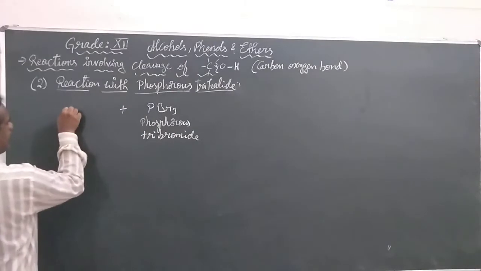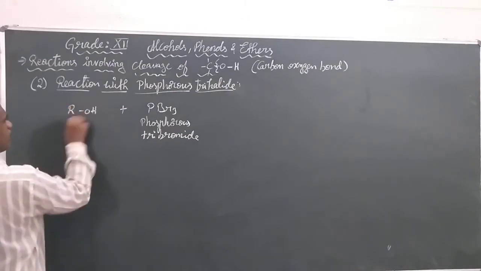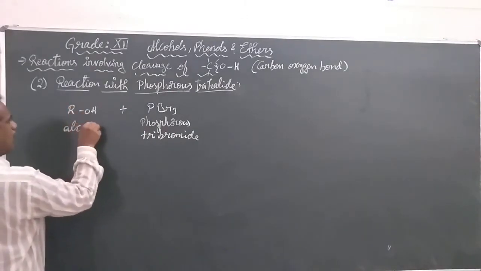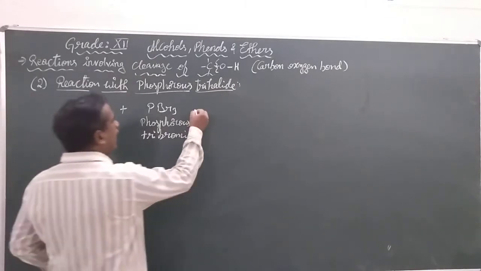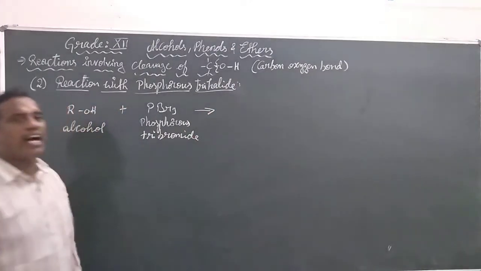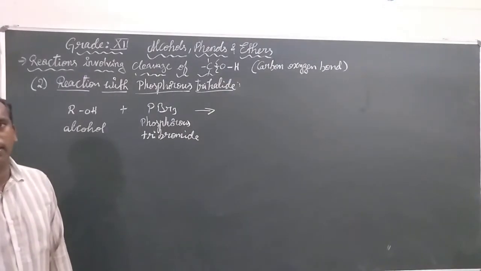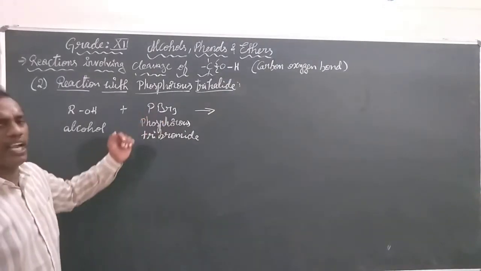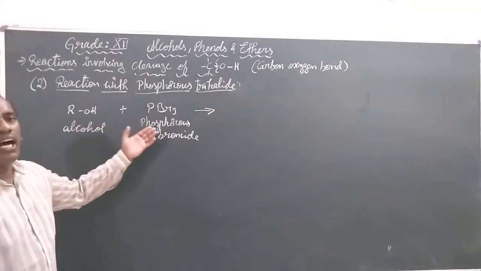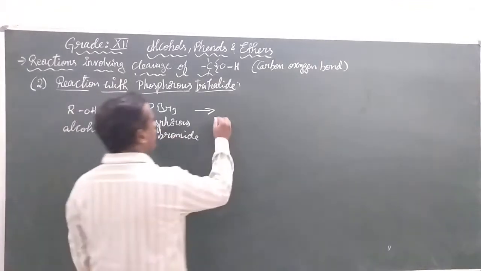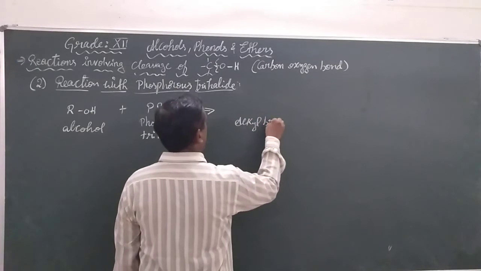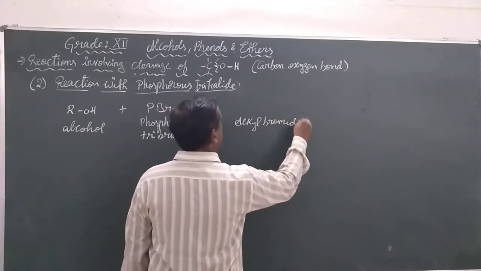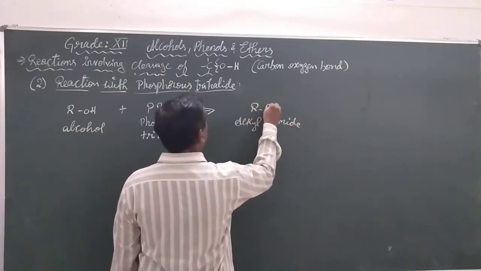Whenever we react any alcohol here, they are going to form alkyl halides. Here they have taken bromide, so that will form alkyl bromide, RBr.